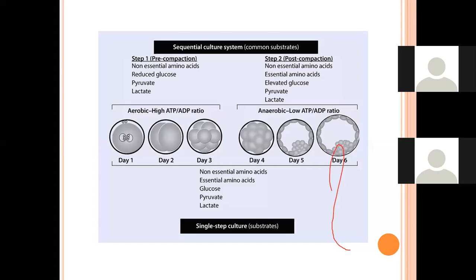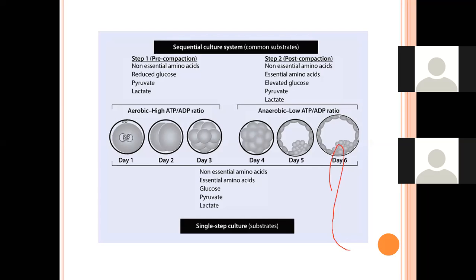If you ask me about the success, previously we were not very confident about our single step culture media, but more and more experience is now there, and we are as confident of our single step culture medium also. So this is the main slide of the whole talk, where the difference between the culture media is shown.